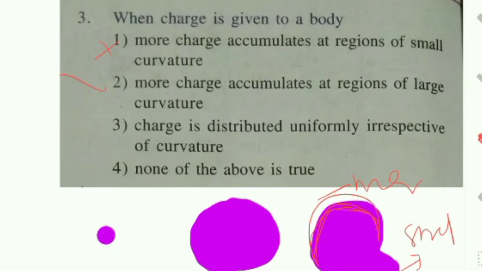Third: the charge is distributed uniformly irrespective of curvature. No, a small curvature has a small charge and more curvature has more charge. Fourth: at a small curvature point, charges try to jump to another body.